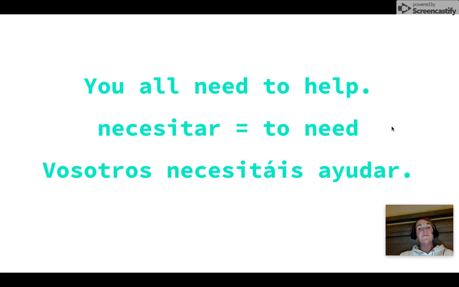All right, so we are going to try a few more. If we have the sentence, you all need to help. To need is necesitar, the verb necesitar, to need. So if we're going to conjugate that, we're going to use vosotros as our subject pronoun. Necesitáis ayudar. You all, which is what we fill in with vosotros, need, necesitáis, because we're going to conjugate it to match vosotros, ayudar, to help.